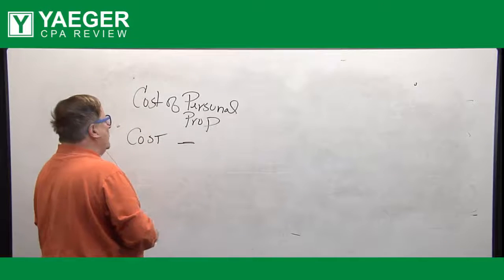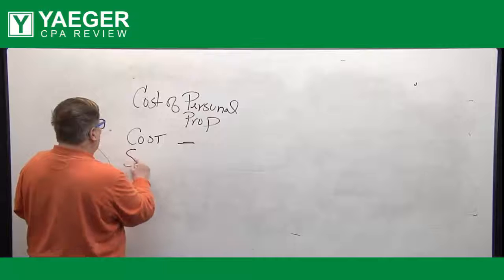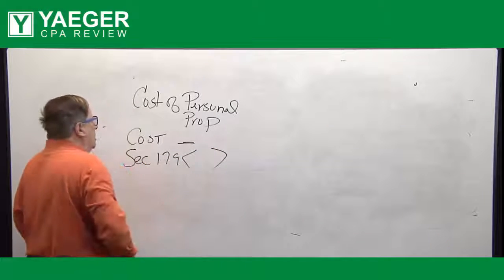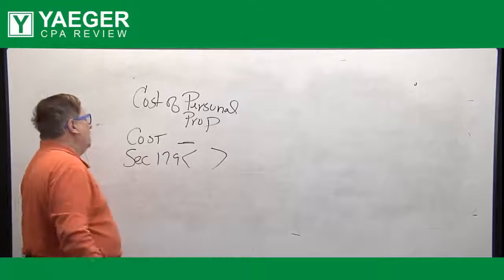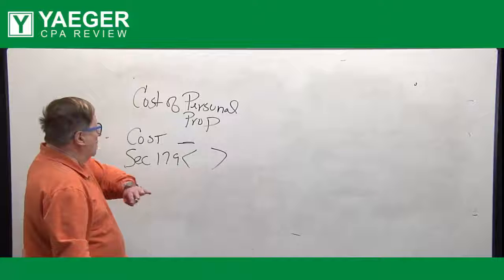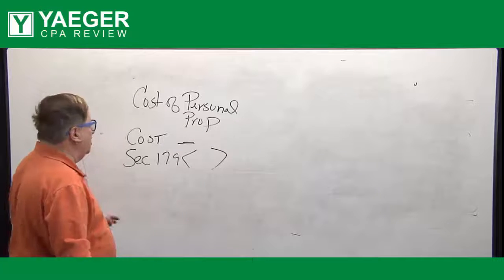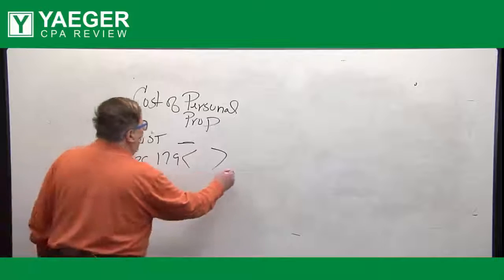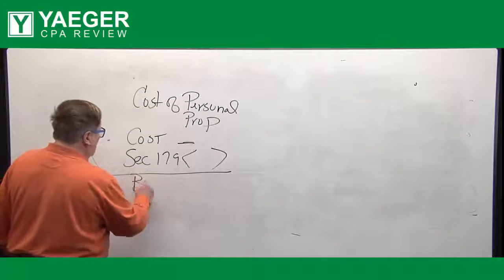The first thing you determine is your Section 179 deduction. A lot of times in the questions, they'll say, for this year, the Section 179 deduction was $100,000. They'll give you the amount because it changes each year. Now you subtract that, and then you have a basis.